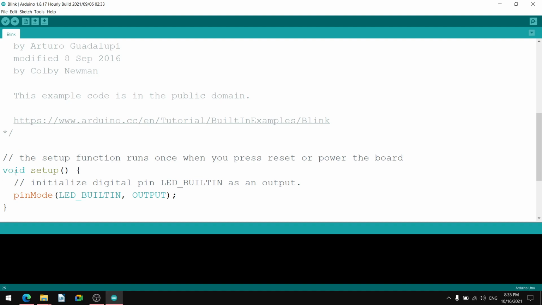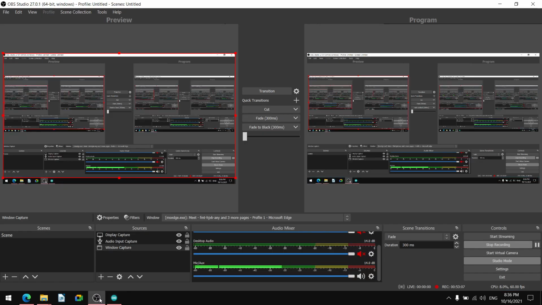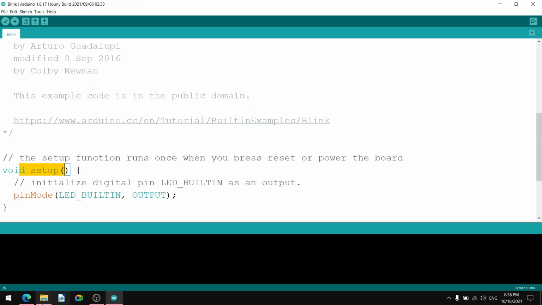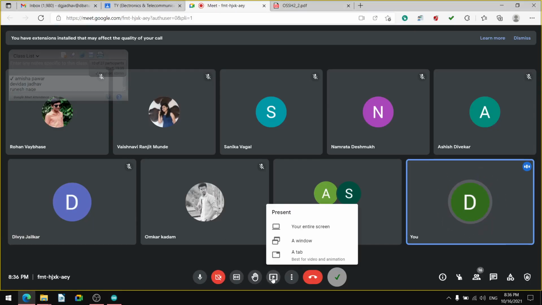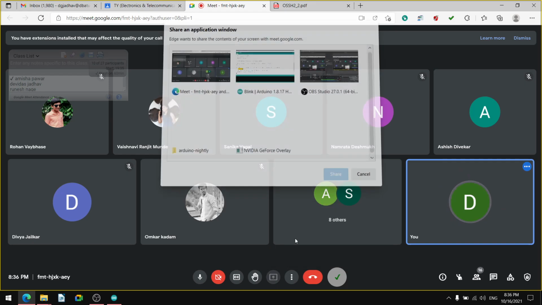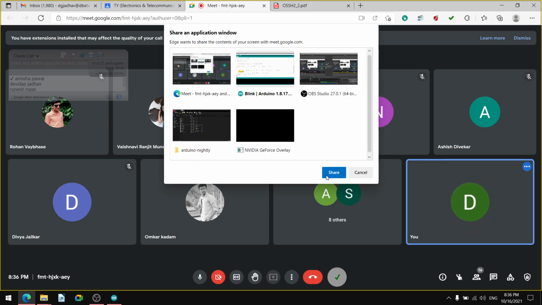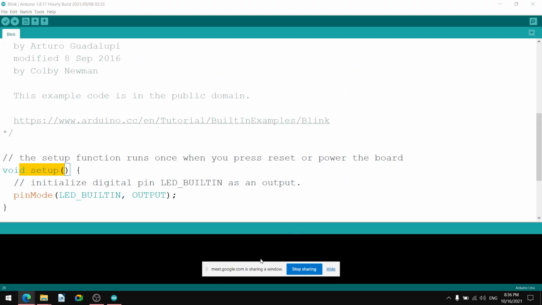So now void setup is there, where the actual program is written, which executes for infinite times, unless and until we stop the power supply.